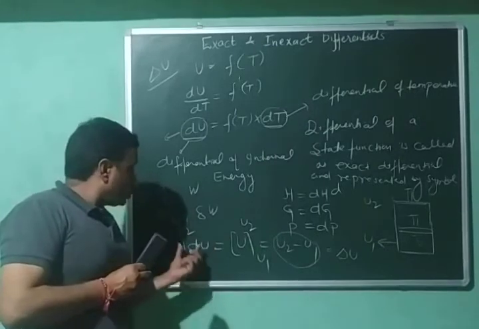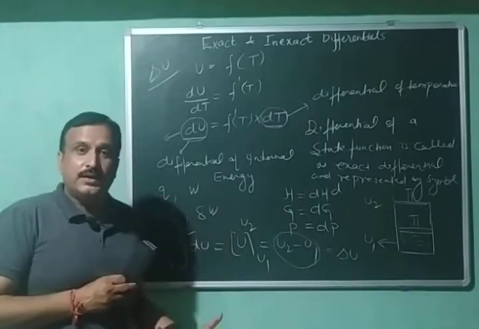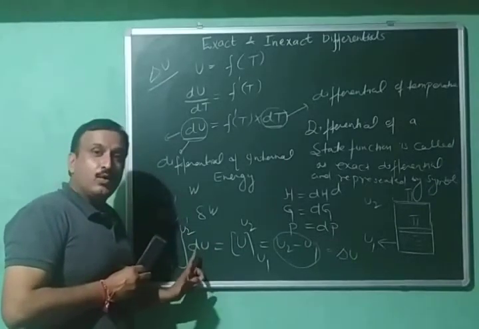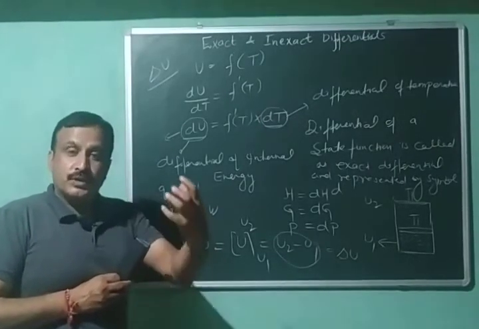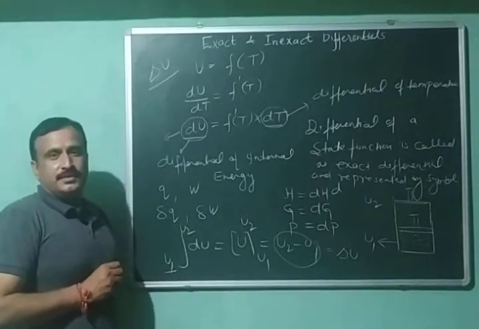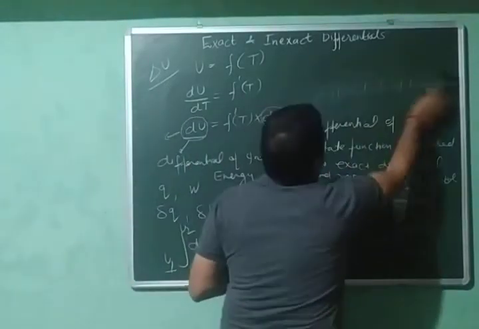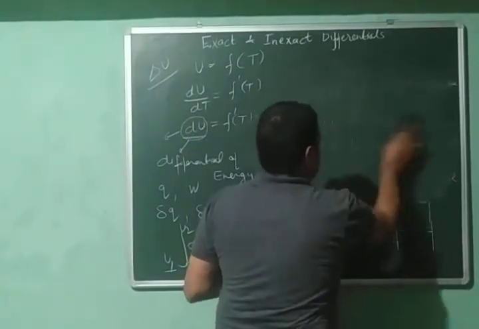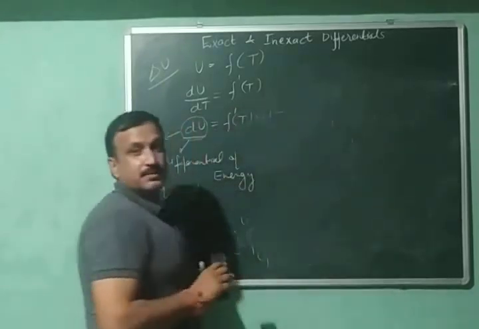But the total change of only those thermodynamic quantities can be calculated through integration, that is by this method, if that thermodynamic quantity is a state function, because as I have explained, the value of state functions depends upon the initial and the final state. Understanding or not? And if I want to calculate the total change in the value of a path function, then that change cannot be calculated through integration.